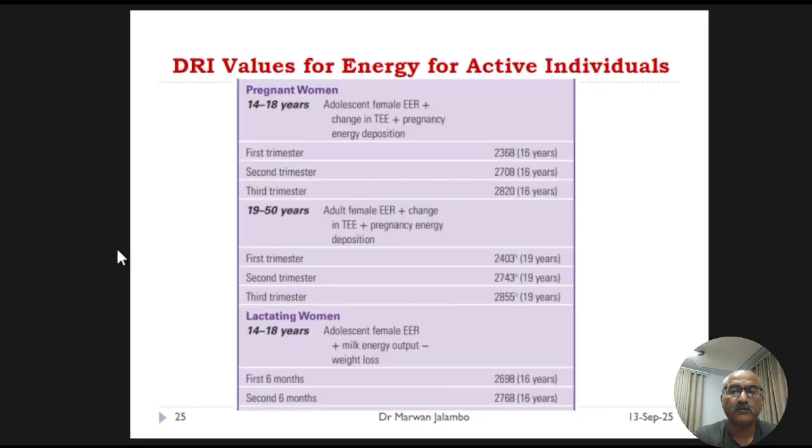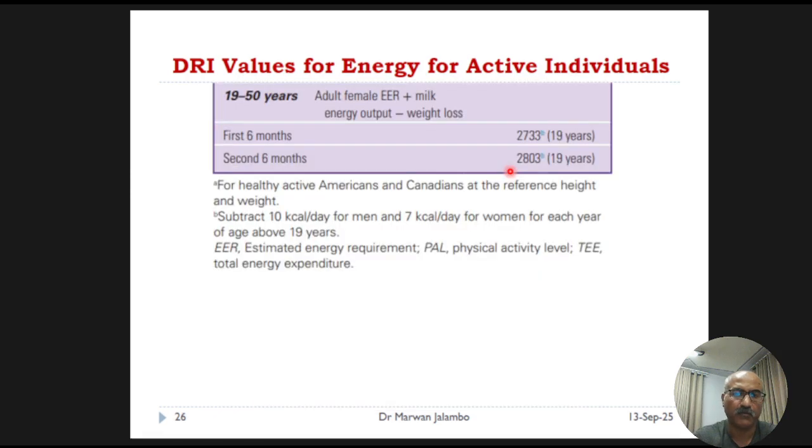You can also see the significant additional energy requirements for the later stage of pregnancy, the third trimester, and lactating women. Keep in mind these are just averages for a reference size person. Individual needs would be calculated using a specific estimated energy requirements formula.